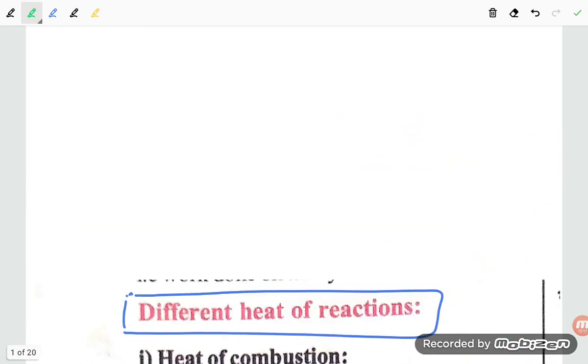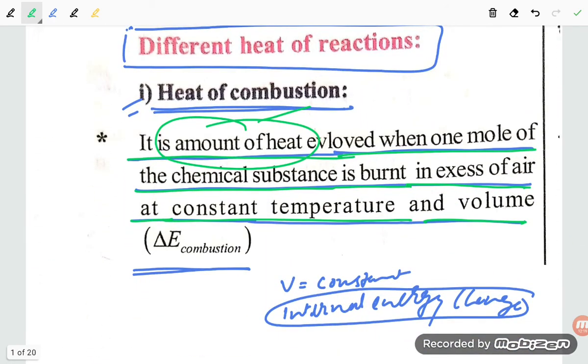When you are talking about internal energy change, heat of reaction, that is constant volume, and that happens in the bomb calorimeter. But when you are talking about the enthalpy of combustion, delta H is equal to delta U plus delta n g RT, and we have to use the enthalpy equation. Thank you so much for watching, friends.